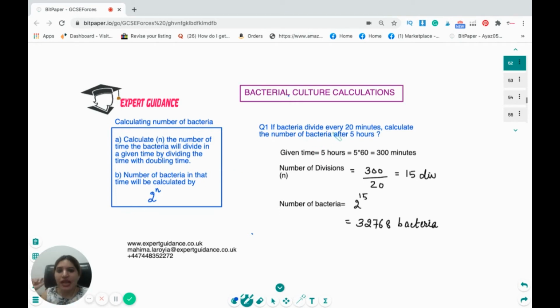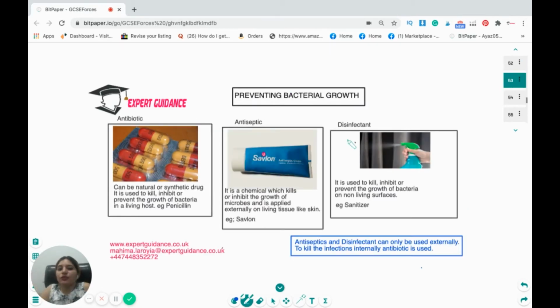For example, if the bacteria divides every 20 minutes, calculate the number of bacteria after 5 hours. First, let's see how many minutes there are in 5 hours: 300 minutes. The bacteria is dividing every 20 minutes, which means in 300 minutes it will do 15 divisions. The formula for the number of bacteria is 2 to the power n, where n is the number of divisions. So 2 to the power 15 gives us 32768 bacteria in 5 hours. That's a big number.